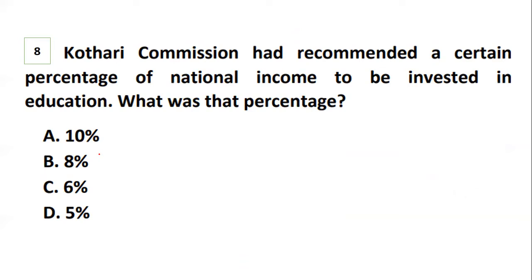So here, definitely one question gets expected. One question comes out of this. So the Kothari Commission, we're talking about what? The Kothari Commission has recommended a certain percentage of national income to be invested in education. So the percentage is what?